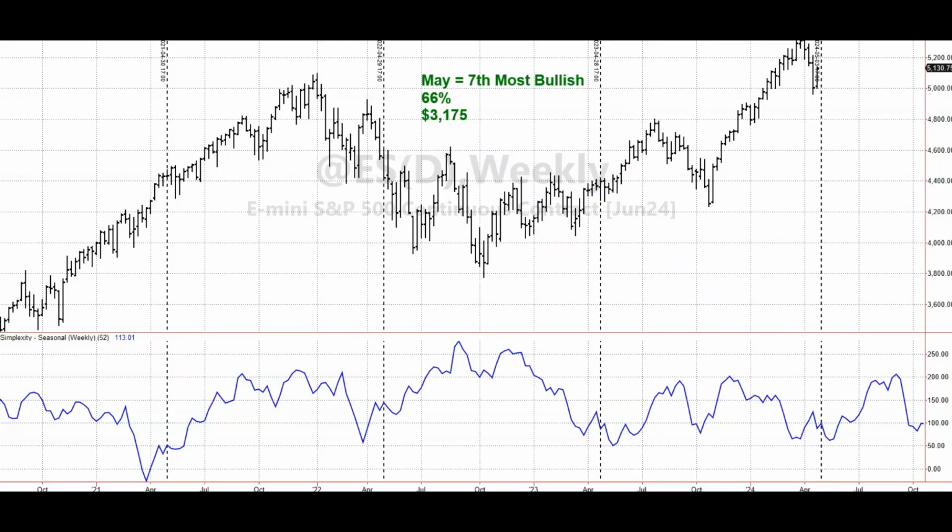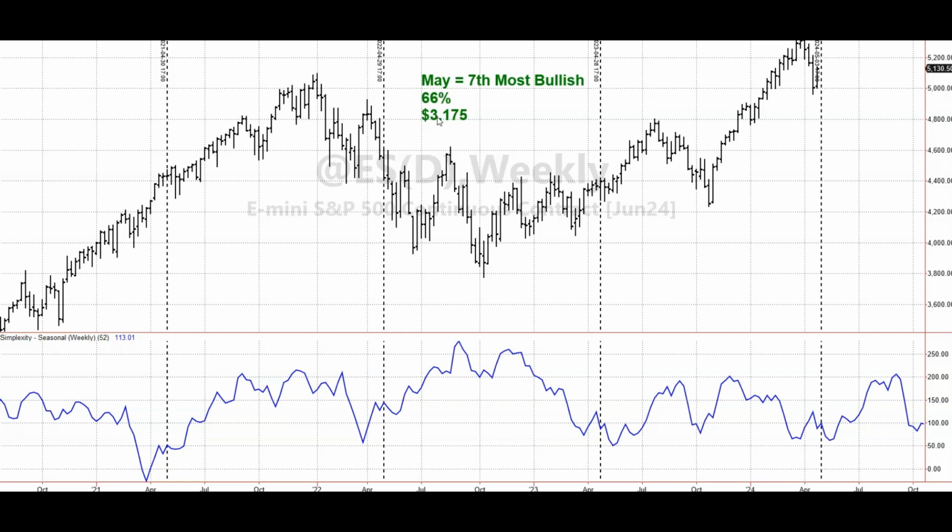And as always, we'll take a look at the S&P E-minis for the month of May. May is the 7th most bullish month. So that's right smack dab in the middle. So it's neither bullish nor bearish, really. It finishes higher 66% of the time. That's more the case of upward drift in the market. The markets generally go higher over time, but it's only made $3,000. So that's your true signal right there that May is often a very choppy or flat month.